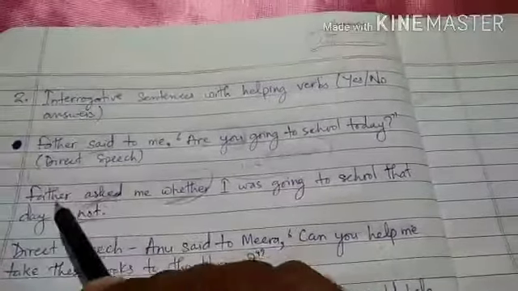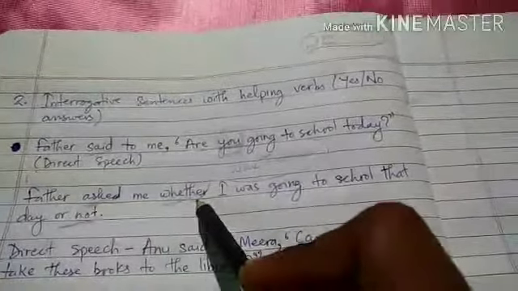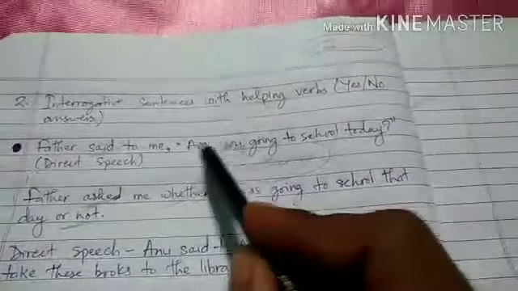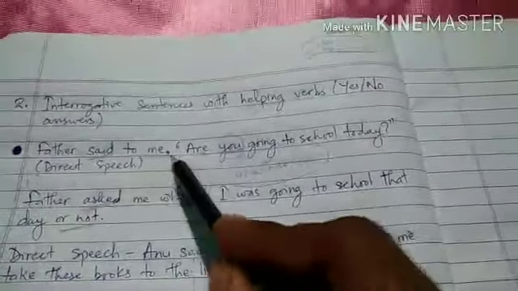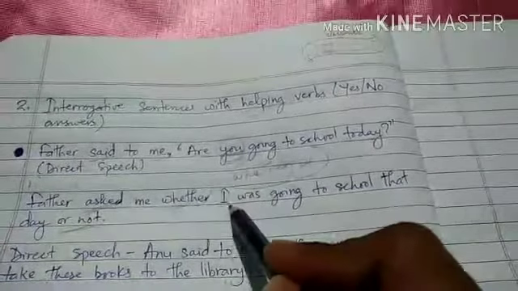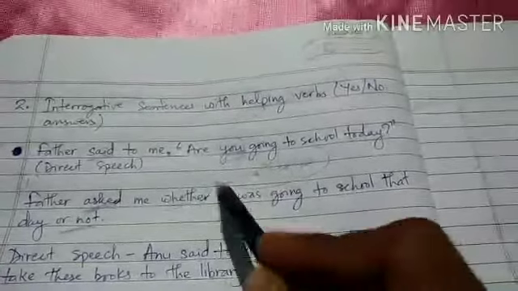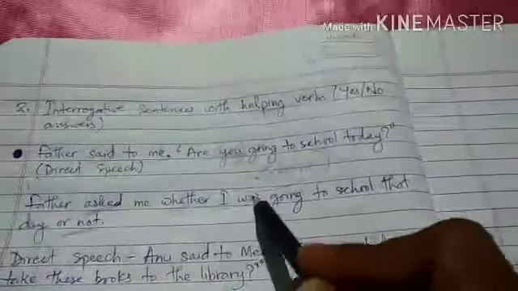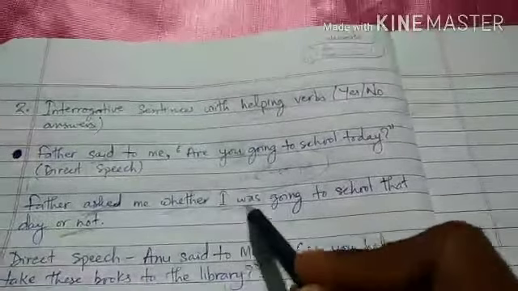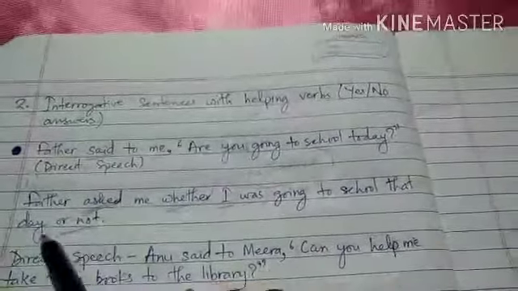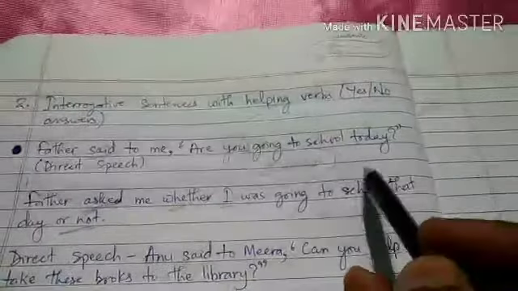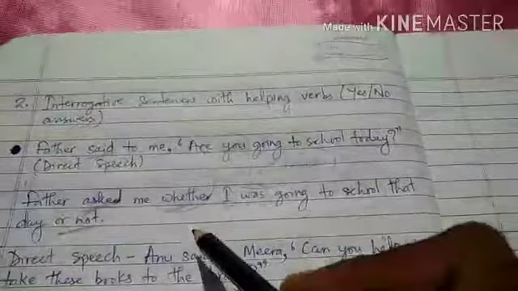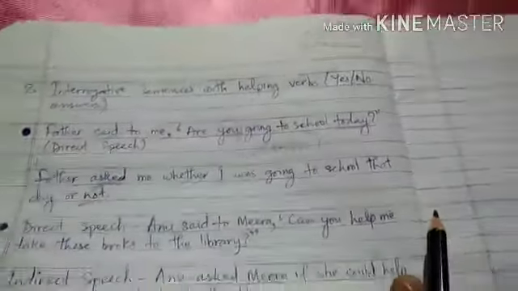Like here, father asked me whether. So here you refers to me, so in place of the subject I will write I. Whether I. So are is used in present tense, so it will change into was because it is with singular I. Whether I was going to school that day or not. Today becomes that day. Okay, so I hope you have understood.